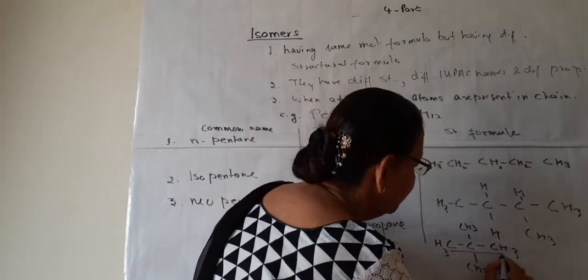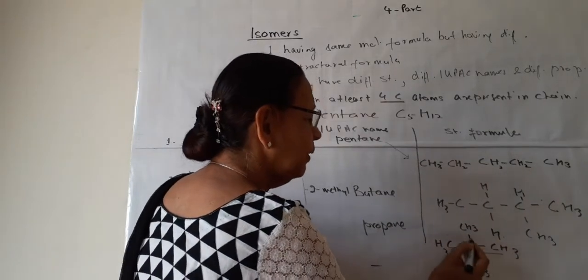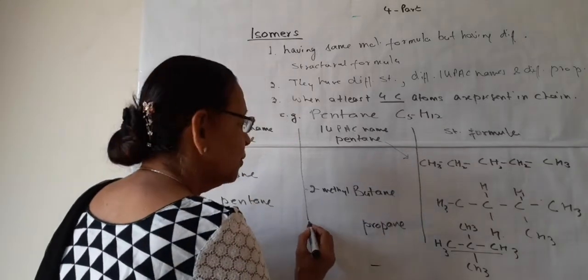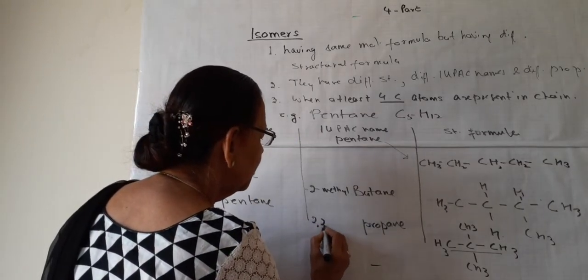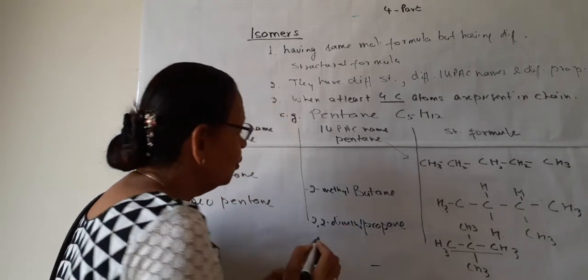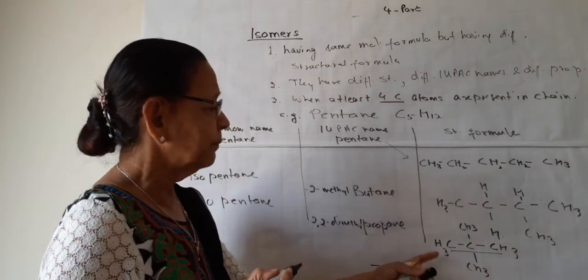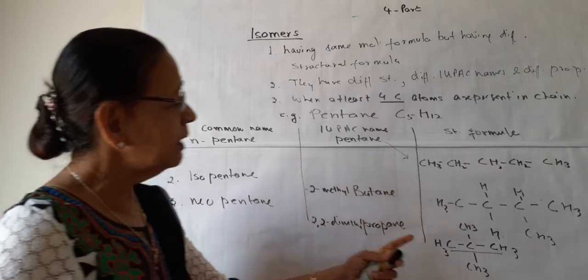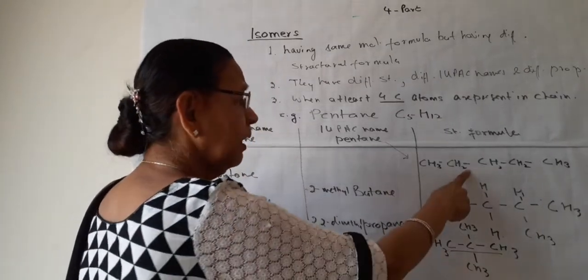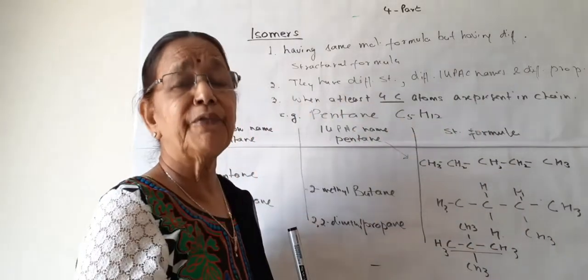This is the main carbon chain. So this is propane. On the second carbon, 1, 2, two methyl groups are present. So it is 2,2-dimethyl propane. So the third isomer is dimethyl propane. It is no more pentane or butane. All three are structurally different.